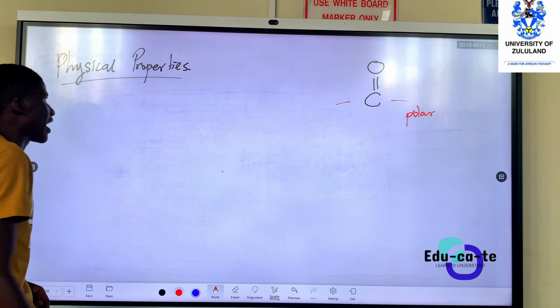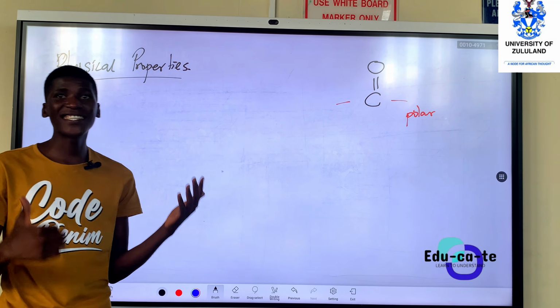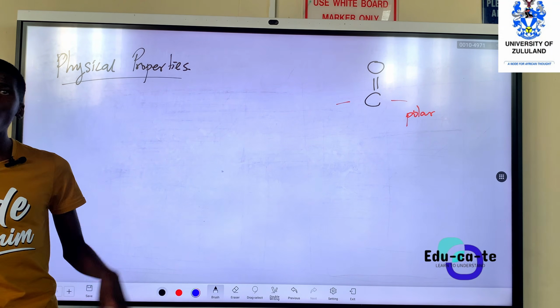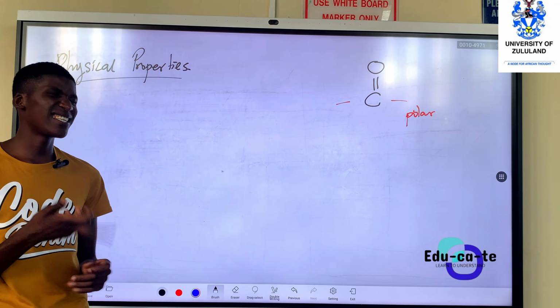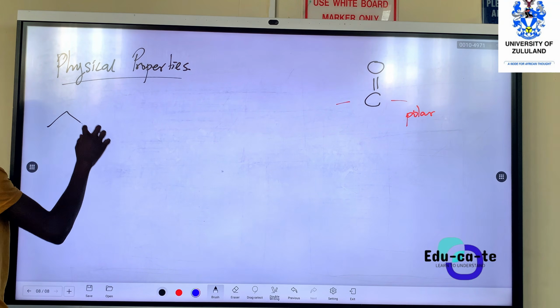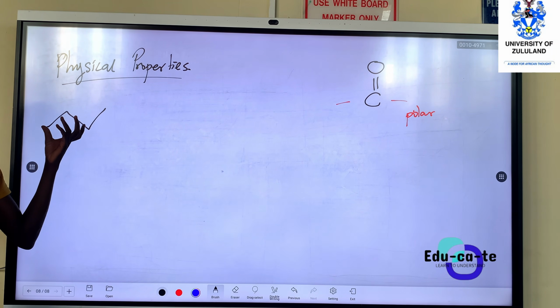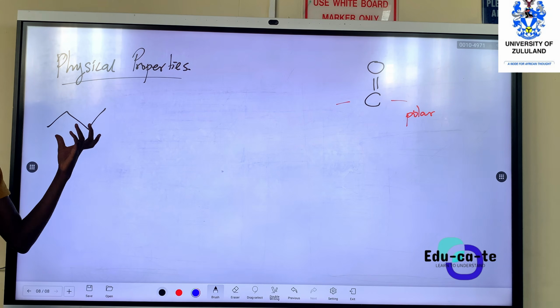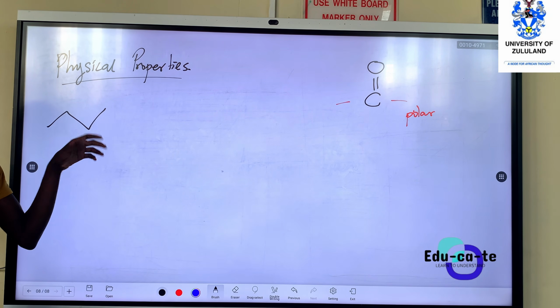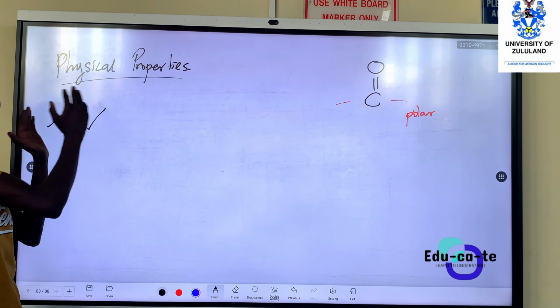So when we have any compound that contains a carbonyl group, such as a ketone, an aldehyde, or a carboxylic acid, but basically, if we take a hydrocarbon, for example, this is 1, 2, 3, 4. This is butane. Butane doesn't have any oxygen. Butane is non-polar. There is no polarity because we just have carbon and hydrogen only. So here there is no polarity, so we're going to have weak London forces here.